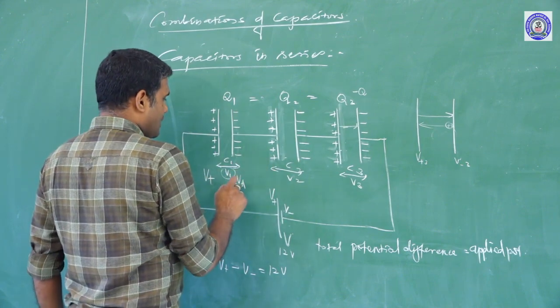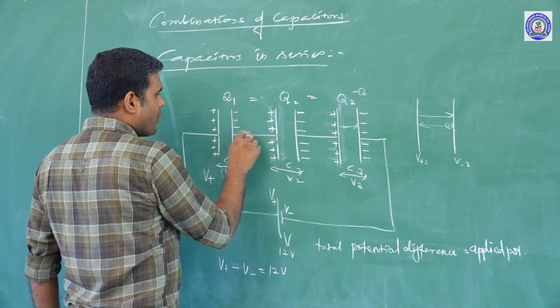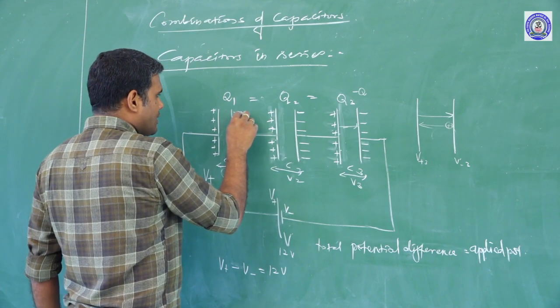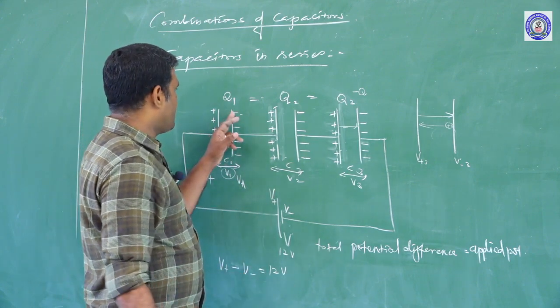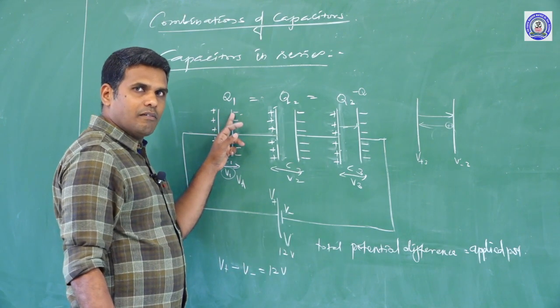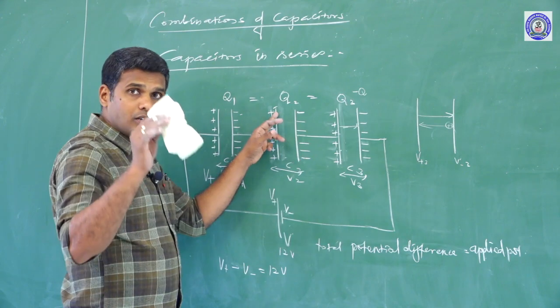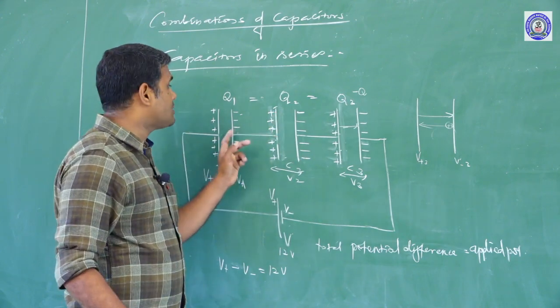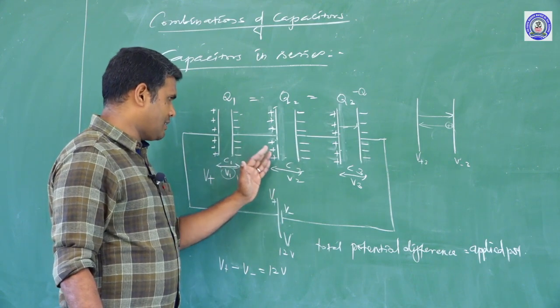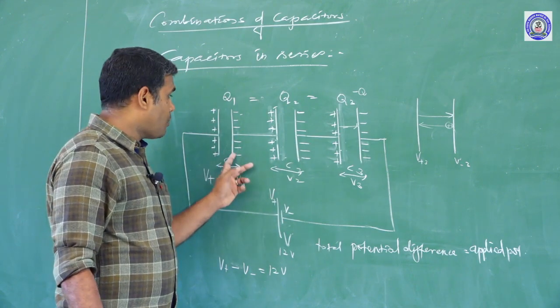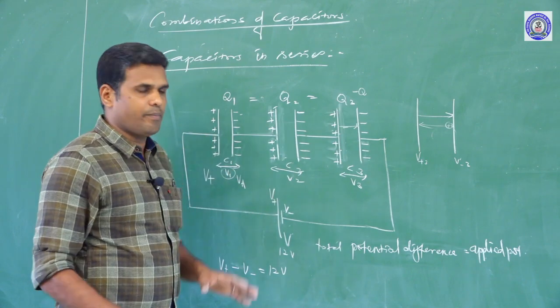And when two plates are connected by means of a conducting wire, the same potentials exist on the conductors. If this plate has a potential V, then this plate should also possess the same potential V because the two are connected by means of a conducting wire. If the plates are connected by a conducting wire, then the potentials of the plates must be the same.